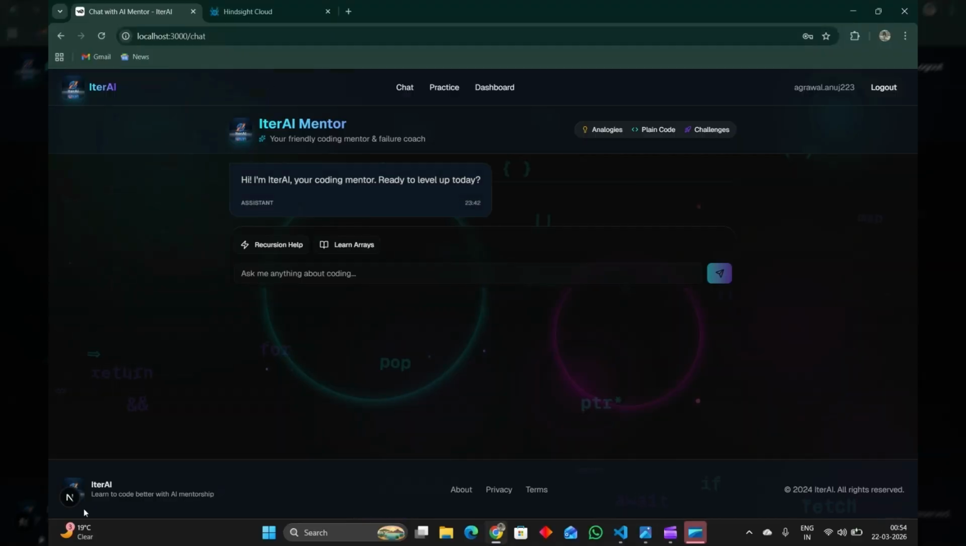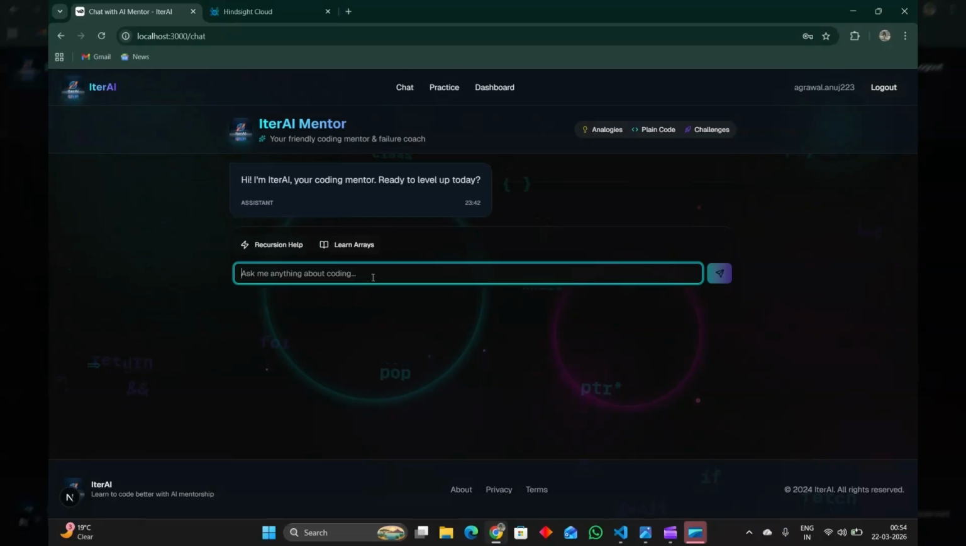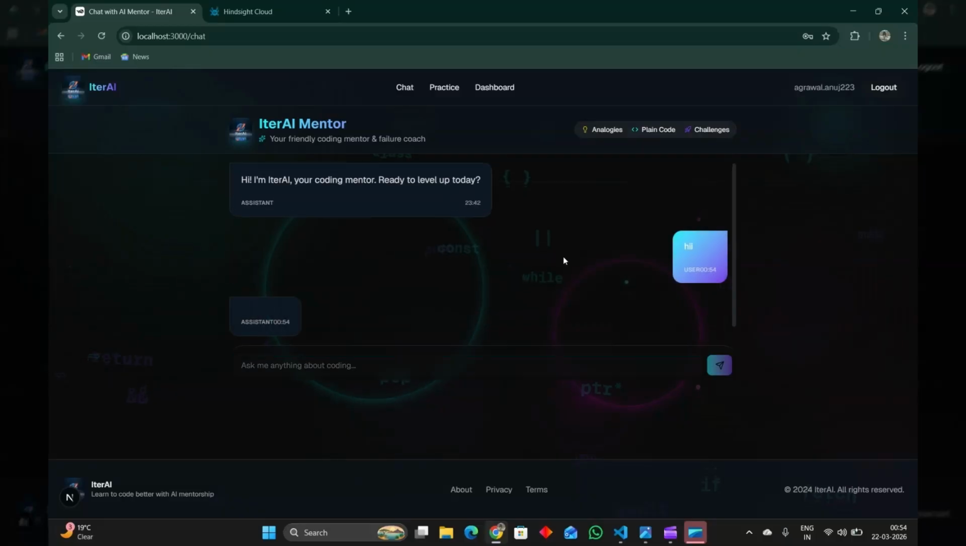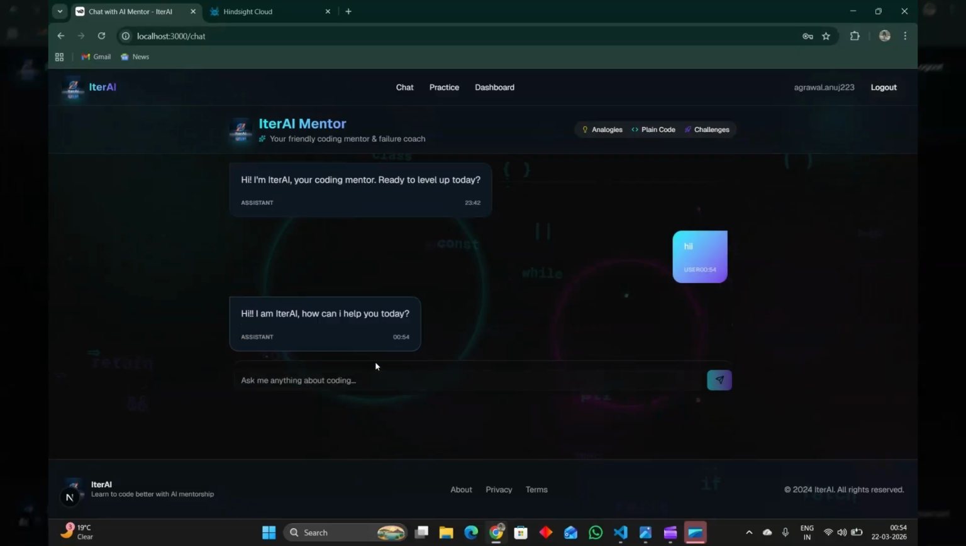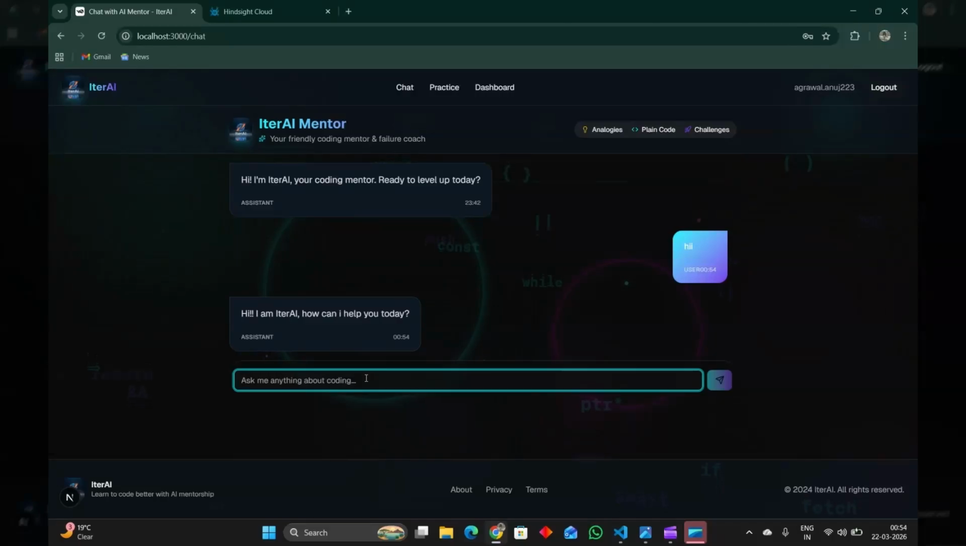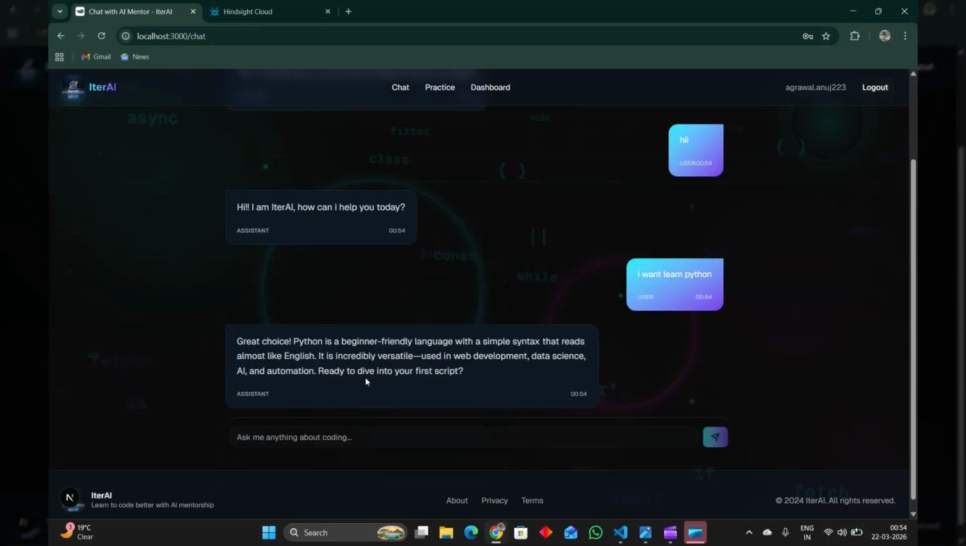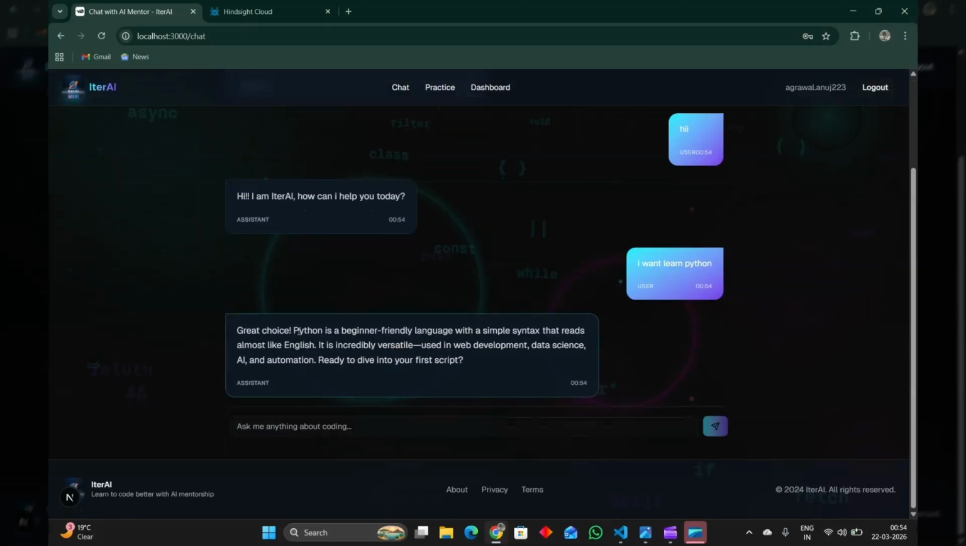There's a home page where I can chat with the chatbot, and there are the practice and the dashboard. I'll say hi to the chatbot here. You can see it's giving a very generous reply saying I am IterAI, how can I help you today? So I'll tell it that I want to learn Python today. You can see it's giving the reply like Python is a beginner friendly language and all.